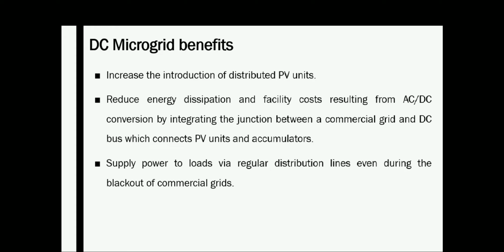A DC microgrid supplies power to the load via the regular distribution line even during the blackout of the commercial grid, because you can connect a lot of batteries into the DC microgrid, so it ensures reliable power.